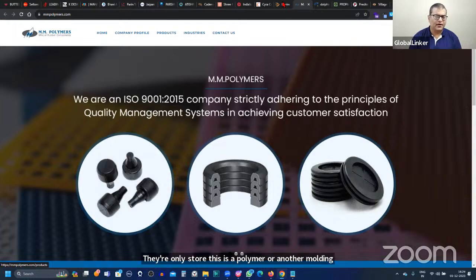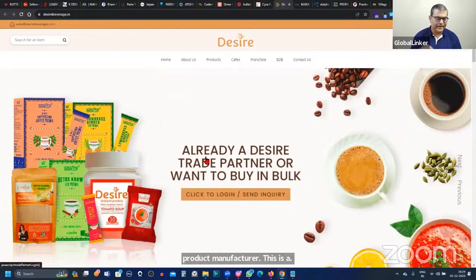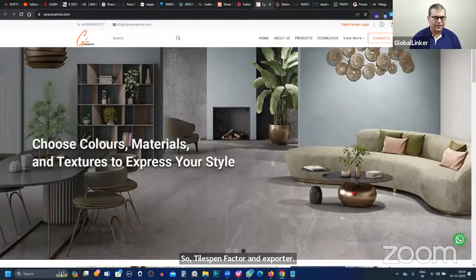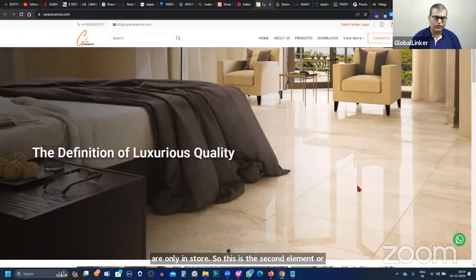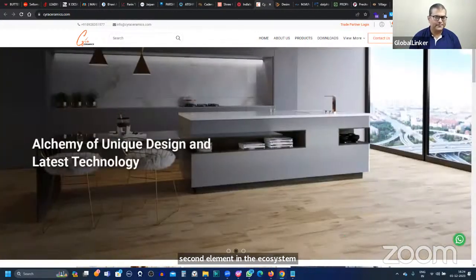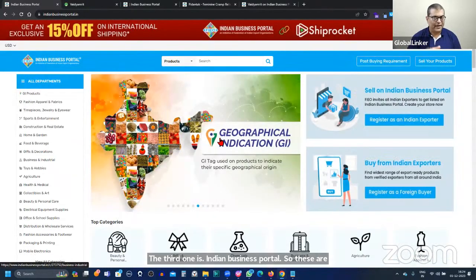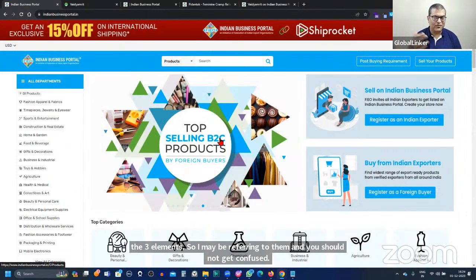This is a coffee or instant vending machine premix manufacturer. Then a tiles manufacturer and exporter. So these are various examples, but these are online stores. This is the second element in the ecosystem. The third one is Indian Business Portal. All right, so these are the three elements. I may be referring to them, and you should not get confused. That's why I thought of clarifying these elements beforehand.